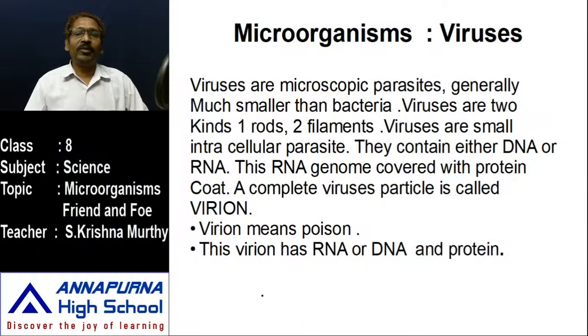Before going to this, why do we say these are microorganisms? Different kinds of well developed bodies are there. Among them these are also organisms, but they are present in a minute state. Those are not visible with our naked eye. They are called microorganisms. How can we find them? We can find them by using a simple microscope or an electron microscope.